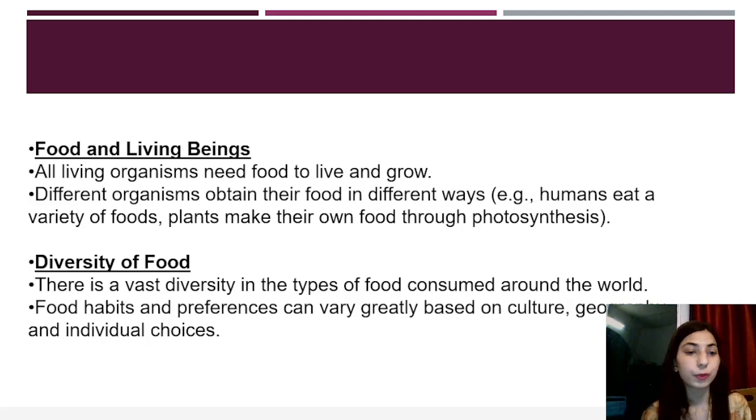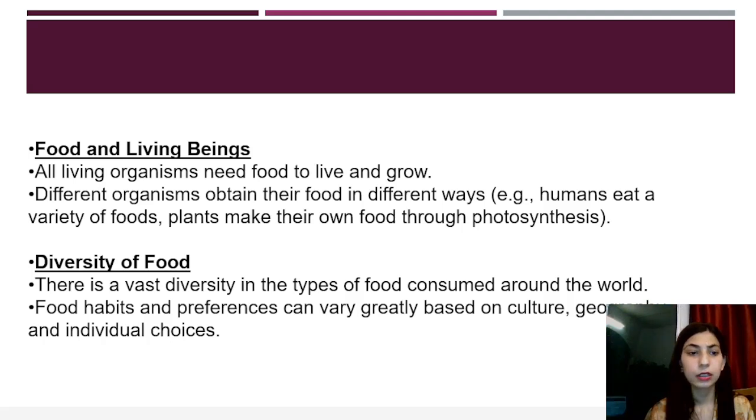Now, diversity of food. There's a vast diversity in the types of food consumed around the world. Food habits and preferences can vary greatly based on culture, geography, and individual choices. We all know that in different states, different religions, people have different food choices. So every choice is acceptable, and people eat food according to their preference in their nationality or in their region as well as religion. Some foods are prohibited in a certain religion, and some are considered very important. So diversity is one of the important aspects of food again.